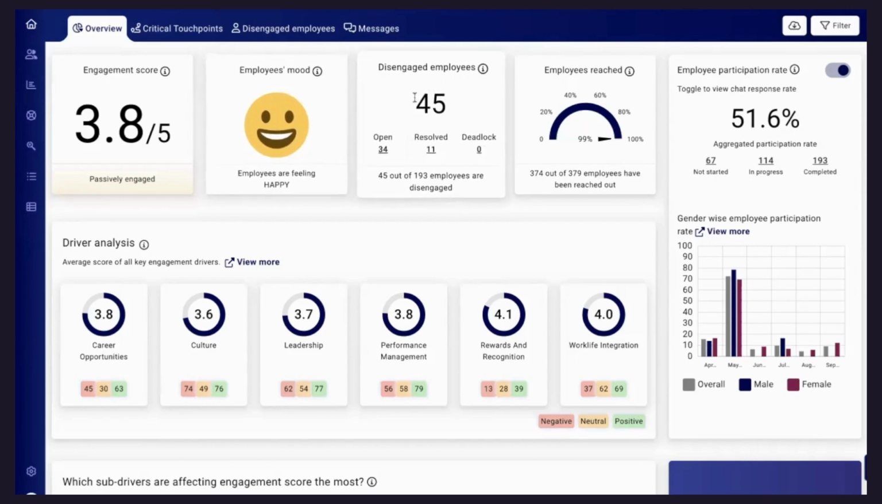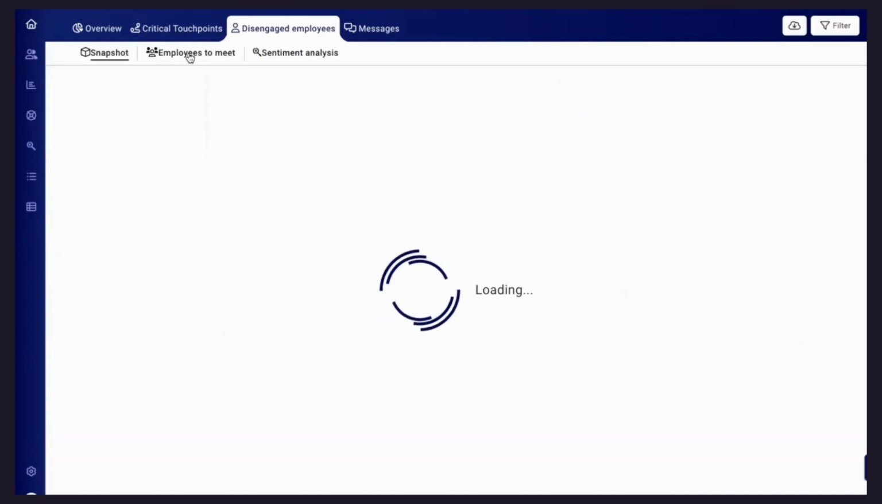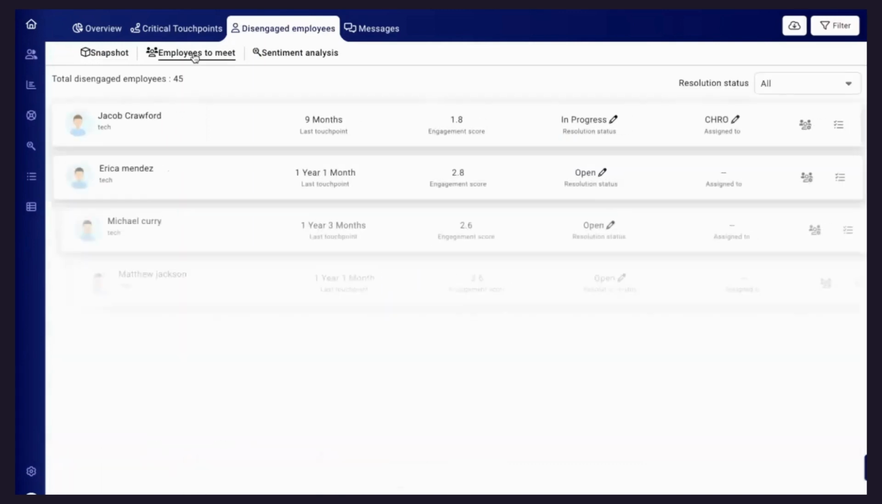Then we have the disengaged employee list over here. This is the list where we're calculating that, if we're asking 8 questions and there are scores for every question, and anybody whose score is less than 3 on a Likert scale of 5, we put them in this bucket called the disengaged employee list. Now you can always check the list of disengaged employees over here, employees to meet.